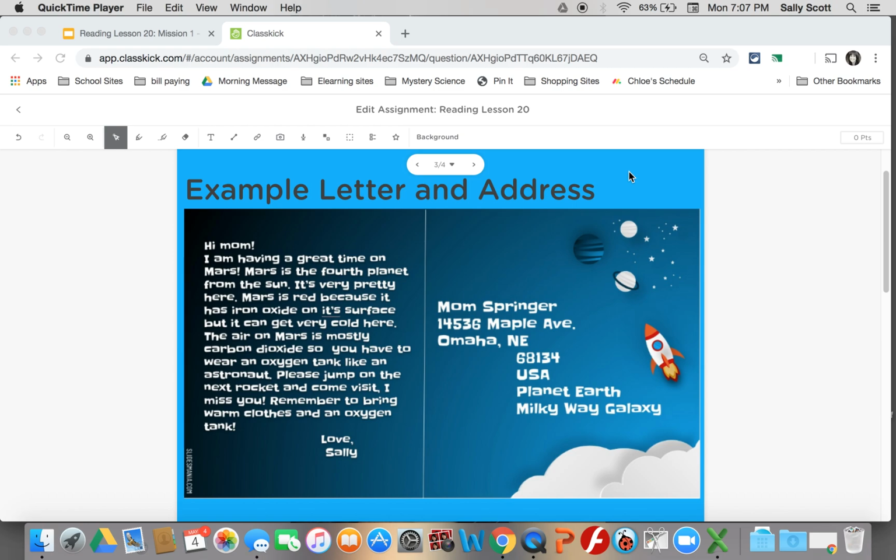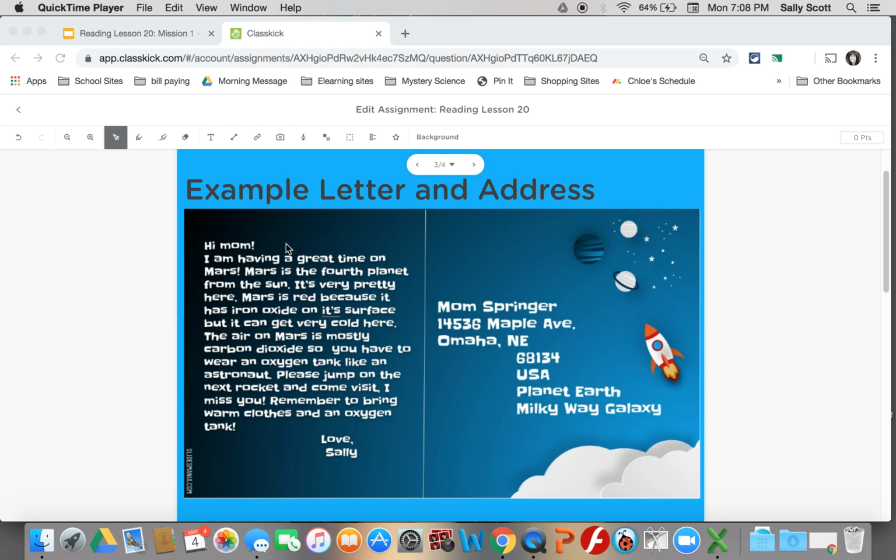On page 3 of ClassKick, you have an example letter and an address that you will use for writing your postcard. On the left side is where you will write your letter to whoever you choose to write it to. You can choose a family member or a friend. It doesn't matter. Choose somebody you know and use their name in the greeting.